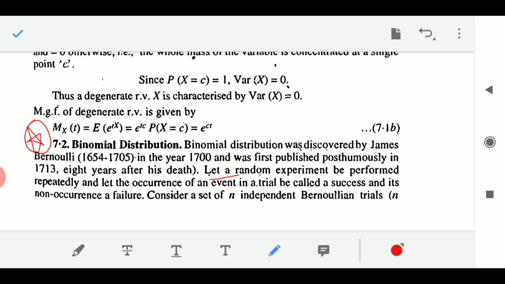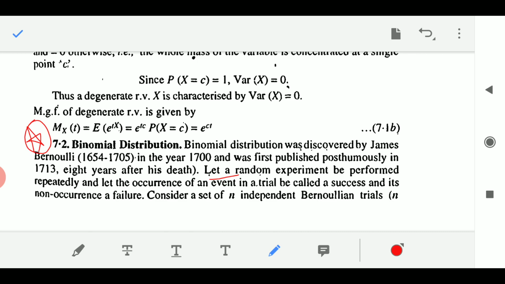Here in binomial distribution, exactly similar to Bernoulli's distribution, we are going to perform an experiment repeatedly. Occurrence is success and non-occurrence is failure.